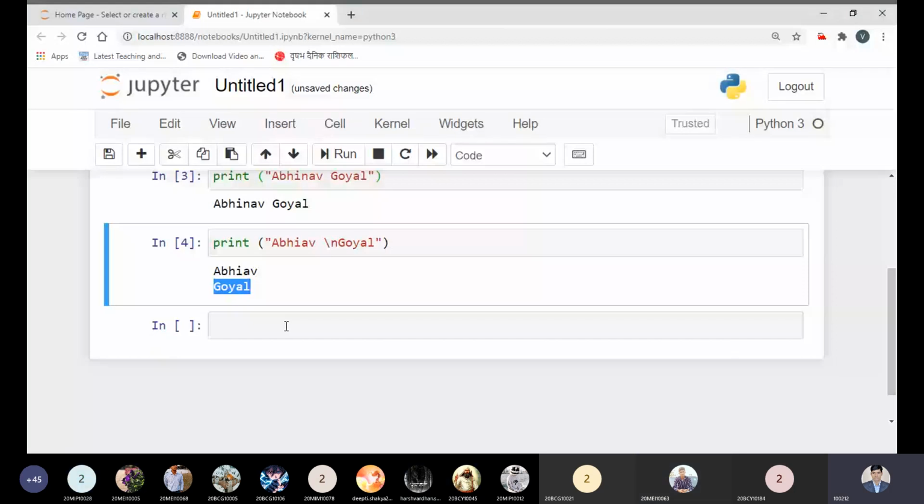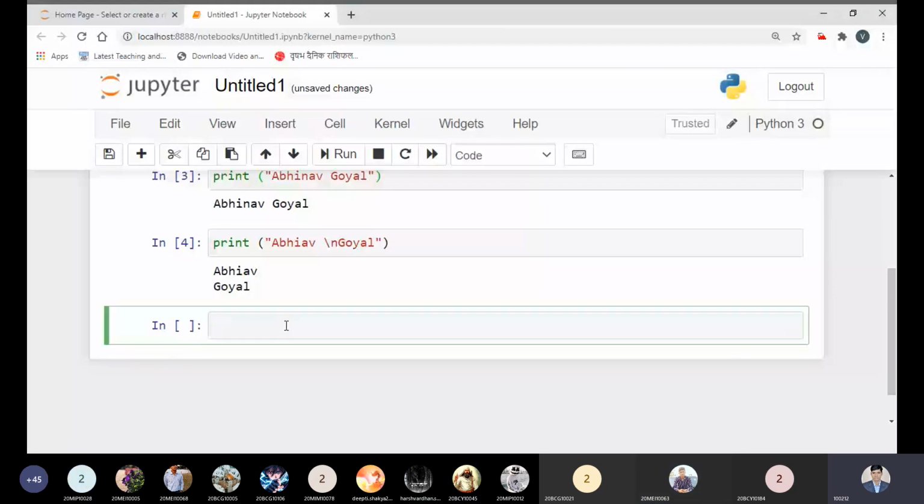Okay, and I will share this exercise through the notes on Google Classroom, from where you can collect it. You just copy and paste and try to run all these commands and syntaxes on your Jupyter notebook. So definitely you will learn, and in between you can change the values and see what the output is. Yes, speak. Sir, please give an example of how we can print slash t also.